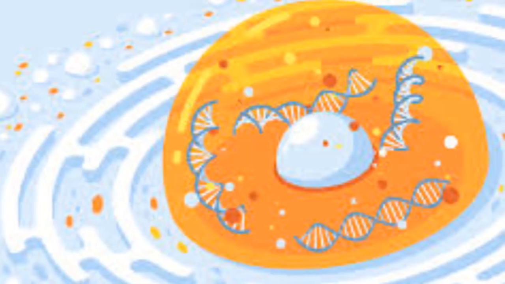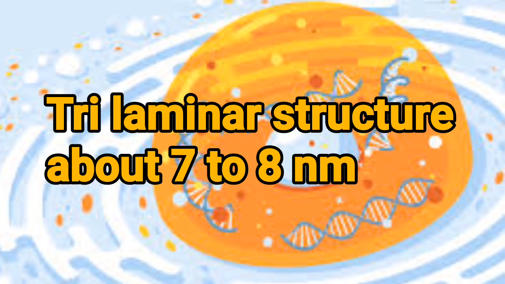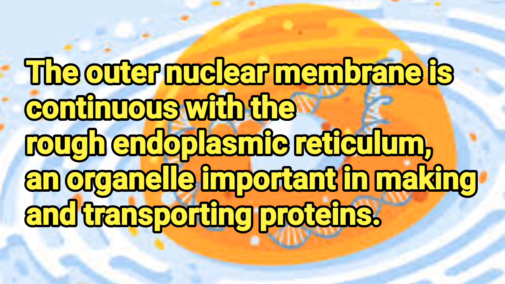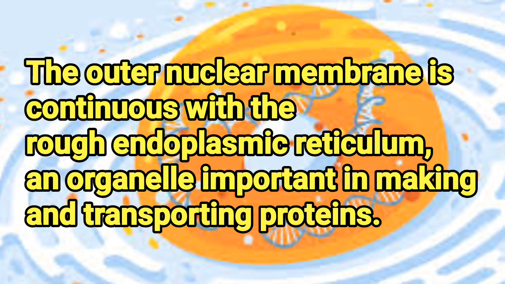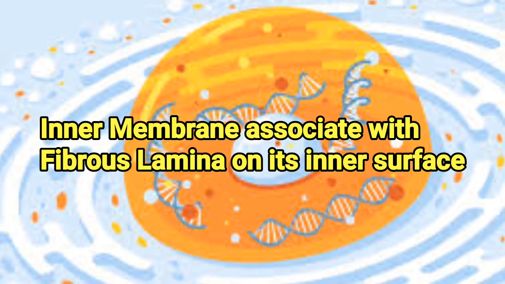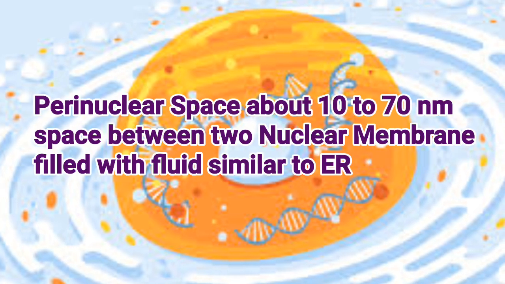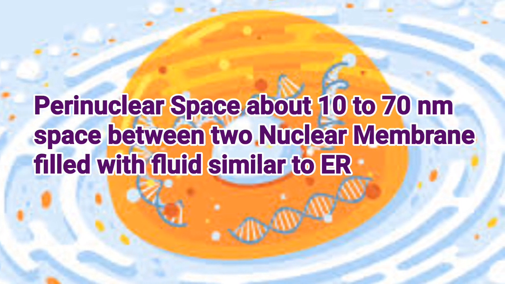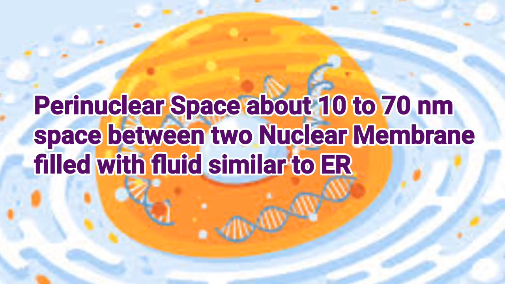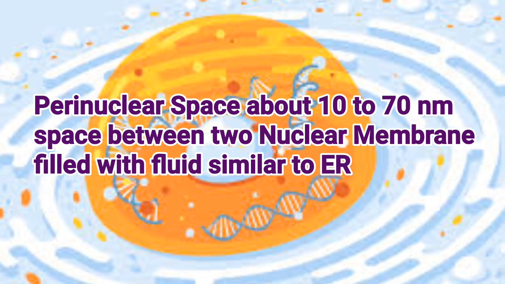Nuclear membrane: the two nuclear membranes each have a trilaminar structure about 7 to 8 nanometers in thickness. The outer membrane communicates with the endoplasmic reticulum. The inner membrane is associated with the fibrous lamina on its inner surface. Next, perinuclear space. It is about 10 to 70 nanometers wide, between the two nuclear membranes, filled with fluid similar to the fluid of the endoplasmic reticulum.